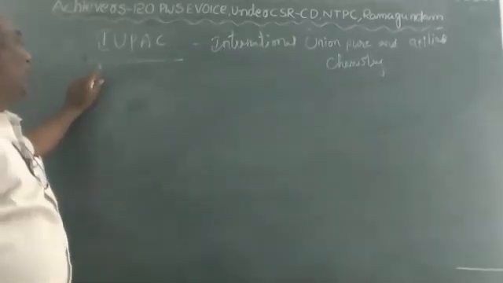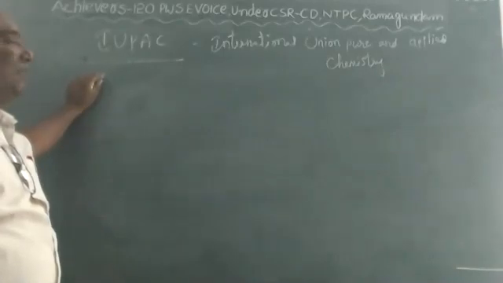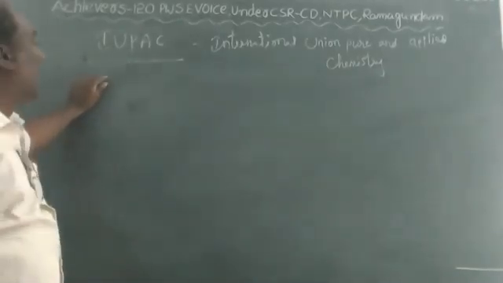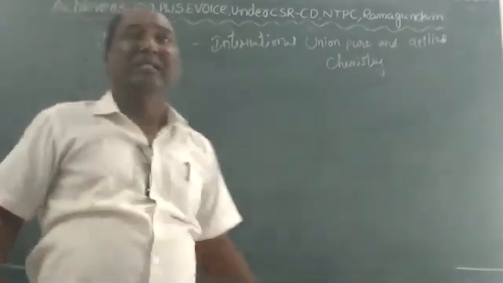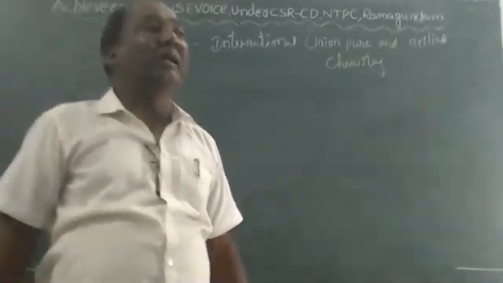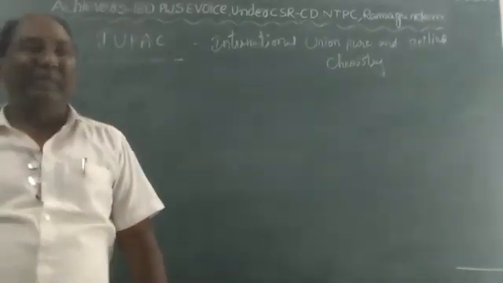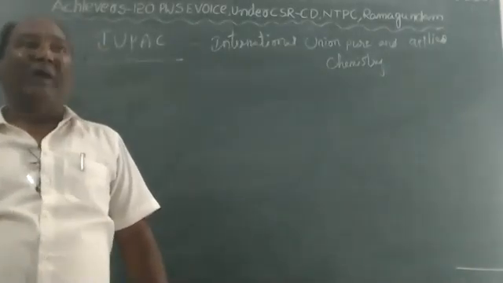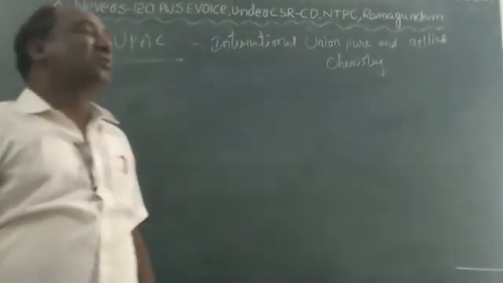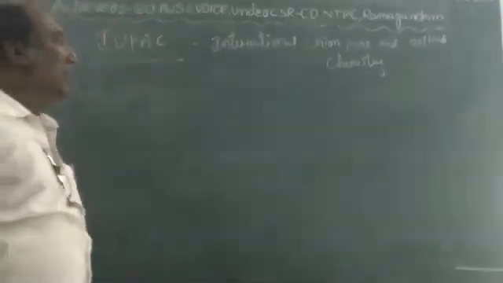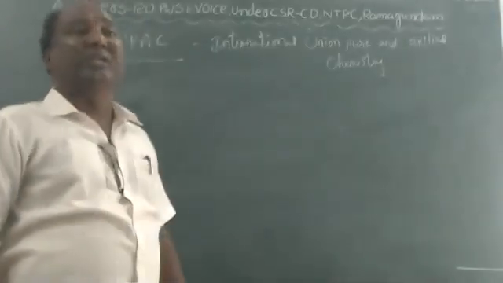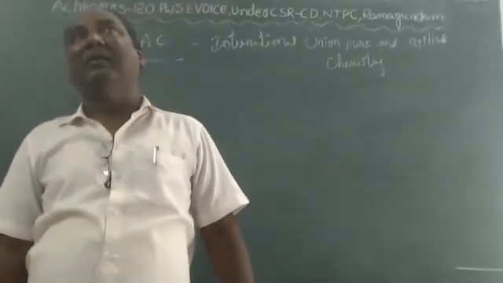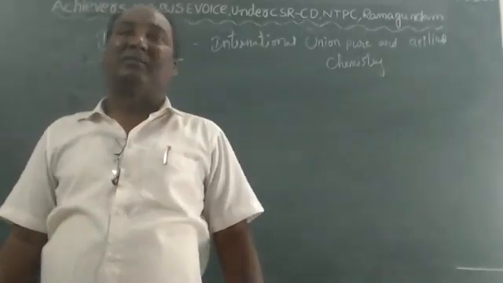Okay, children. For example, the first A group elements, what we call the alkali metals family. The second group is called the alkaline earth metals family. For example, the Chalcogen family: Chalcogen means the elements which are produced from ore. They are called the Chalcogen family. Example: the oxygen family.